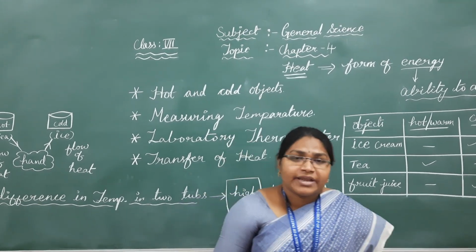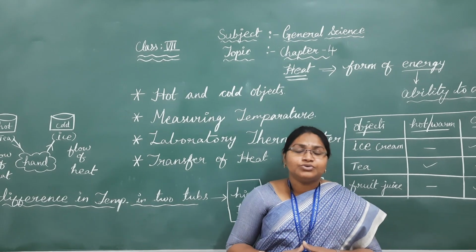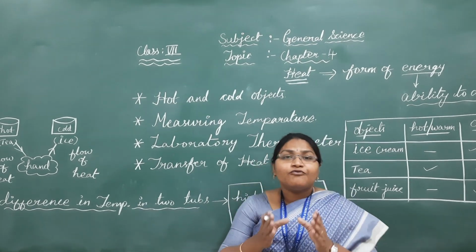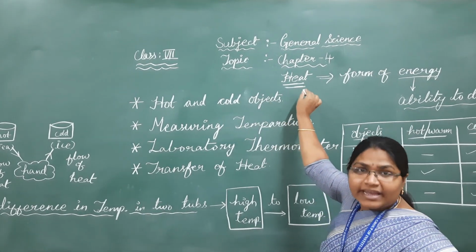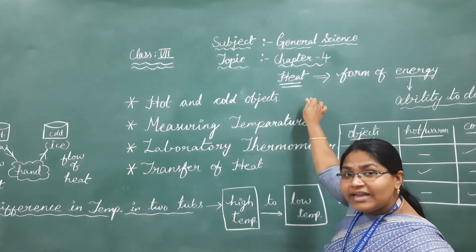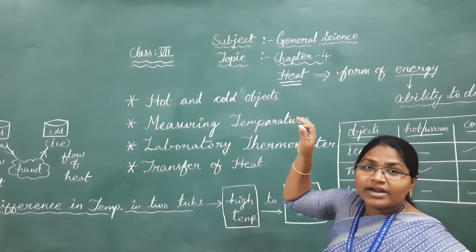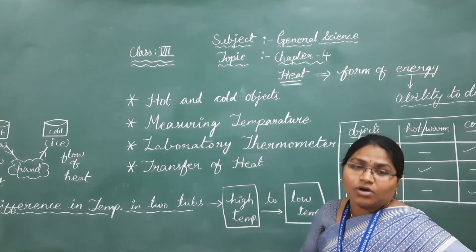So why am I explaining this? Because today I am going to explain your fourth chapter, that is heat. What is your fourth chapter name? Heat. Okay, what do you mean by heat? It is a form of energy. What is energy? Ability to do work.